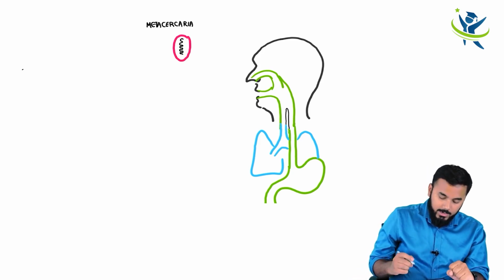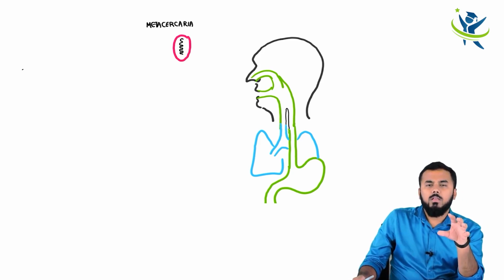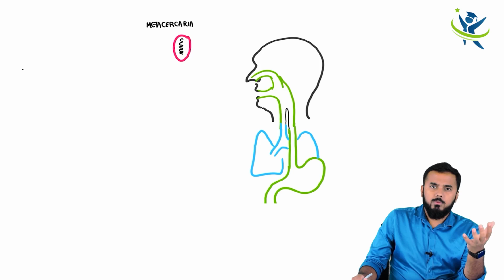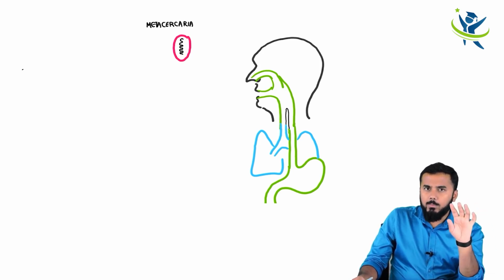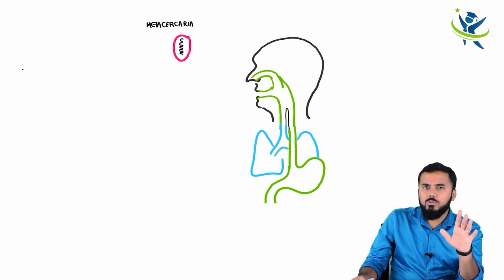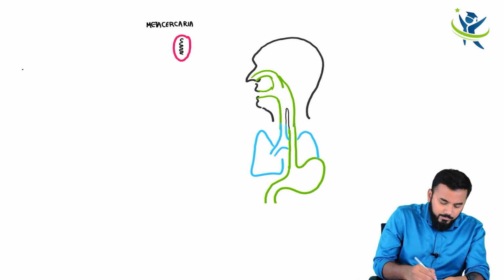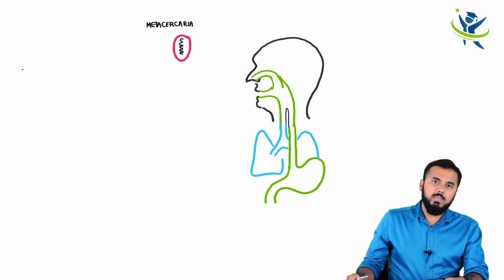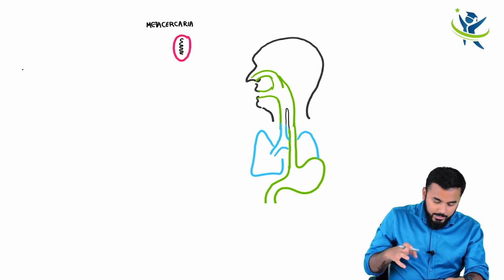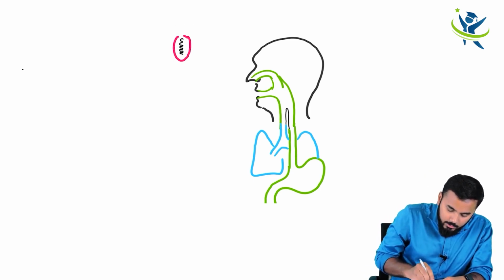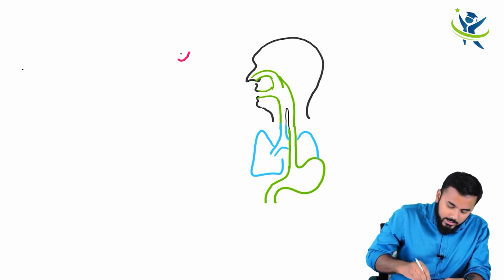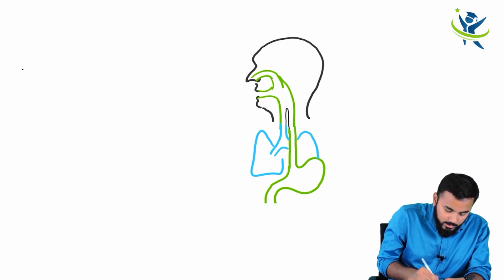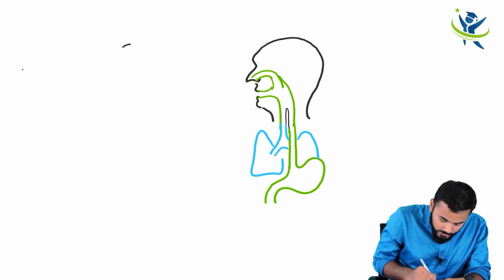Now what will happen is that whenever you eat, let us say, crabs, improperly cooked crabs, within those improperly cooked crabs you have got this metacercaria. Okay, so before writing this, let me draw the crab, because it is important in the life cycle anyways. So let me draw the crab, guys. So let us say that this is your crab, a tiny crab.